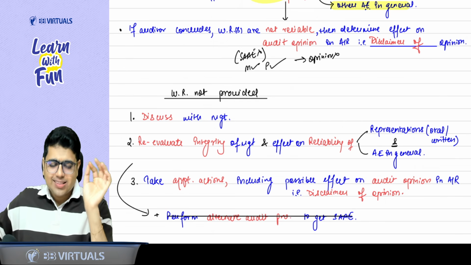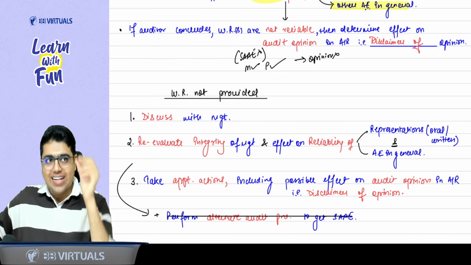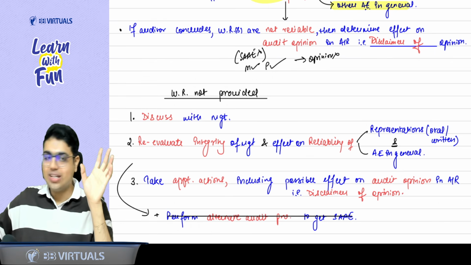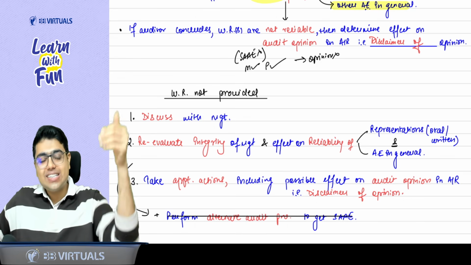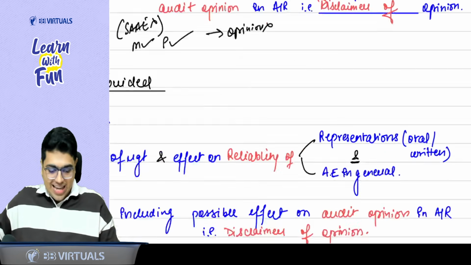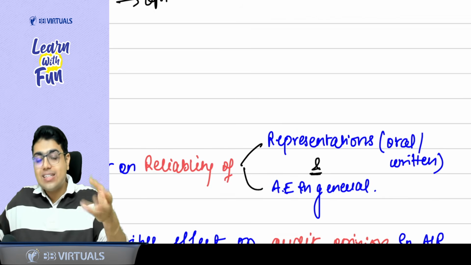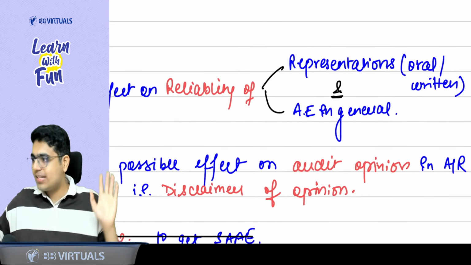Can I say there is something fishy? Yes, sir, there is something fishy. Now, can you again trust the management? No, sir. There are integrity issues. Again, when there are integrity issues, can you trust the other representations and evidence in general? No. So when you can't trust, it is as good as you have not got them. So ultimately, you will give a disclaimer of opinion.